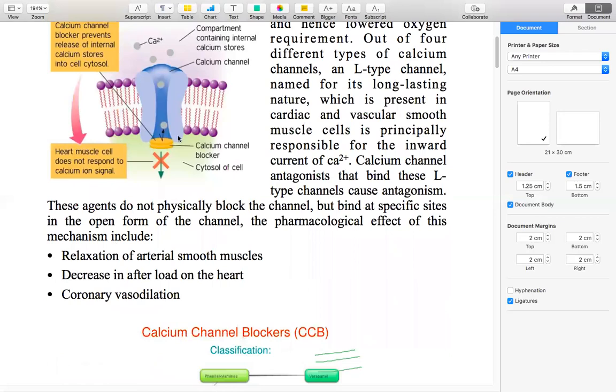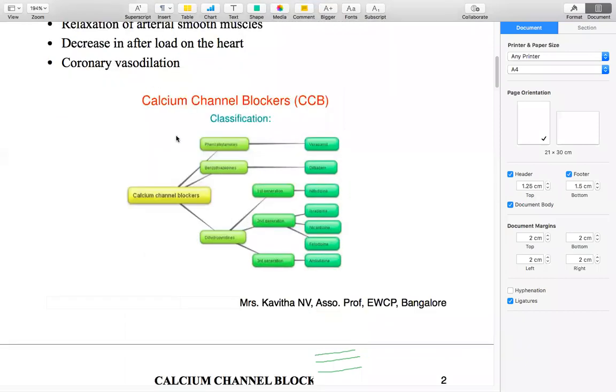When the calcium channel blockers bind near specific sites, there is a relaxation of arterial smooth muscles, a decrease in the afterload on the heart, and we also get the coronary vasodilatory effect. Because of this mechanism, these 3 effects are seen on the cells. So this is the calcium channel blockers mechanism of action.